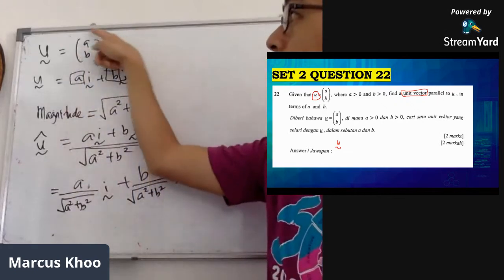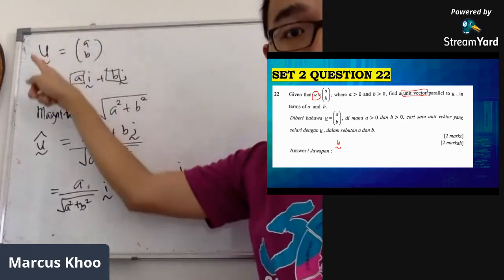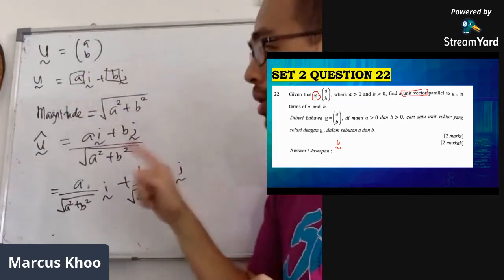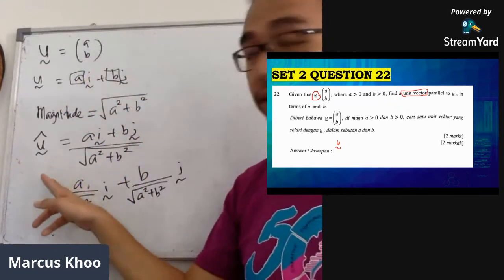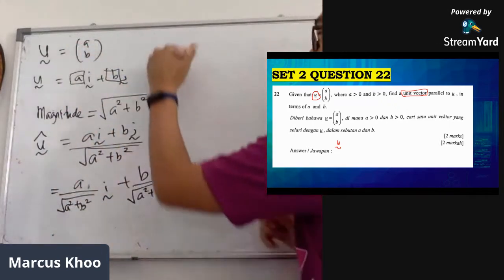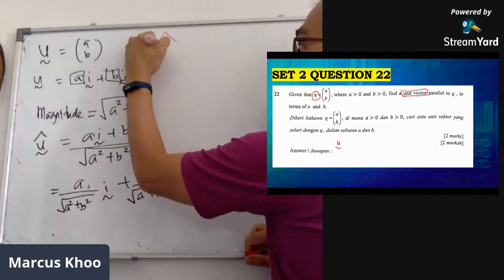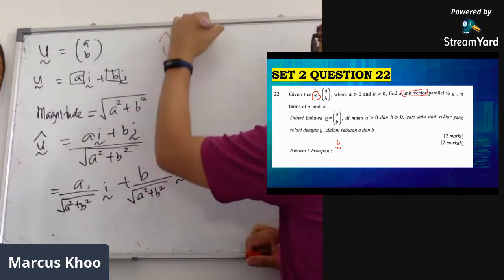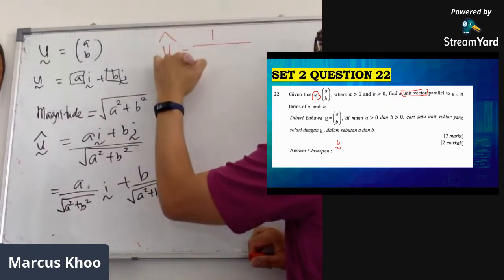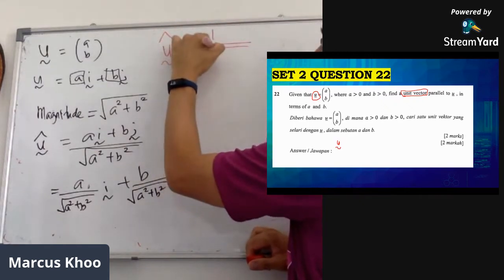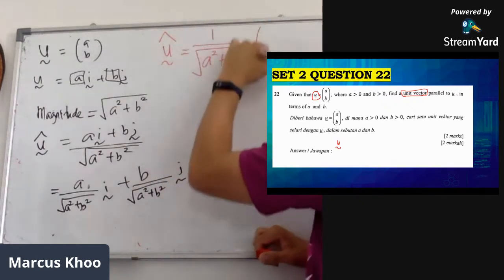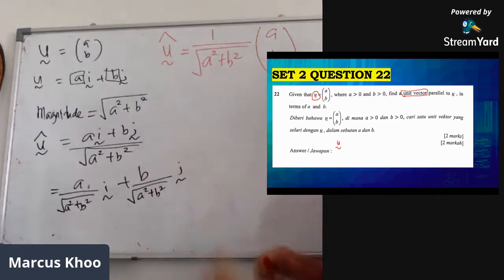And the guidelines given is at the beginning, the vector is given this way. So we should ideally write our unit vector in this way as well, which is unit vector of U equals to 1 over square root of A squared plus B squared, and then vector (A, B).